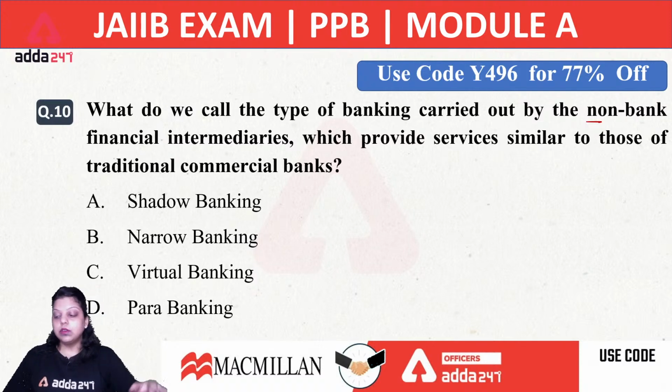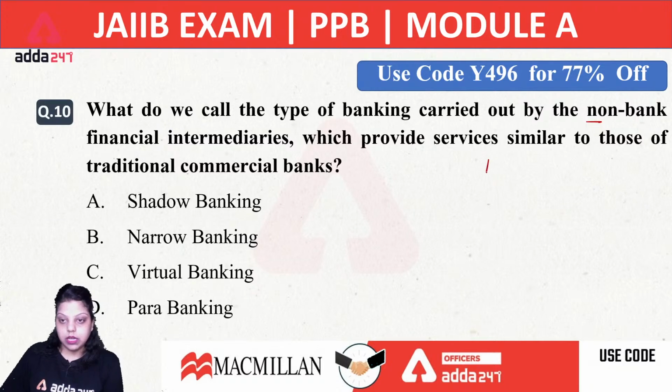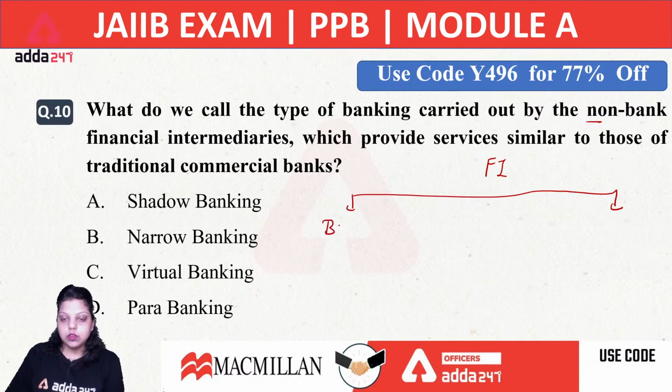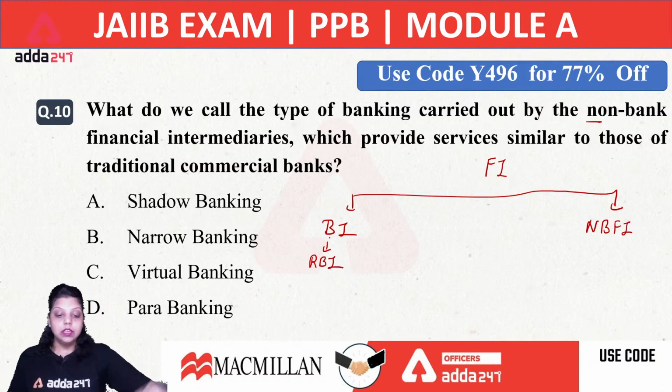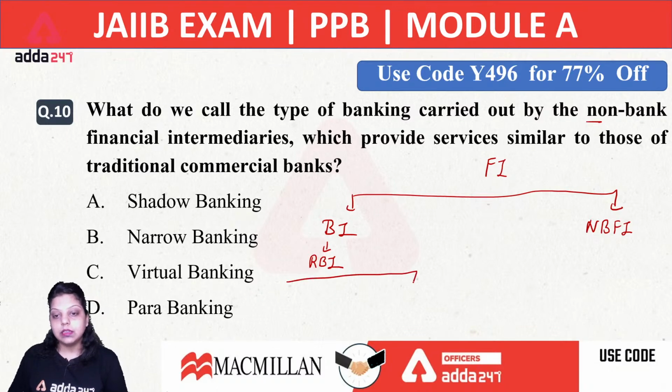See, first of all, if we are talking about financial institutions, there are two types of financial institution in our country. First is banking institution. Let's understand this in short. First is banking institution and second is non-banking financial institution. Whenever we are talking about banking institution, the first bank that comes under this is RBI, that is the Reserve Bank of India, the central bank of our country, and RBI has divided all the banks into two categories: first is scheduled bank and second is non-scheduled bank.